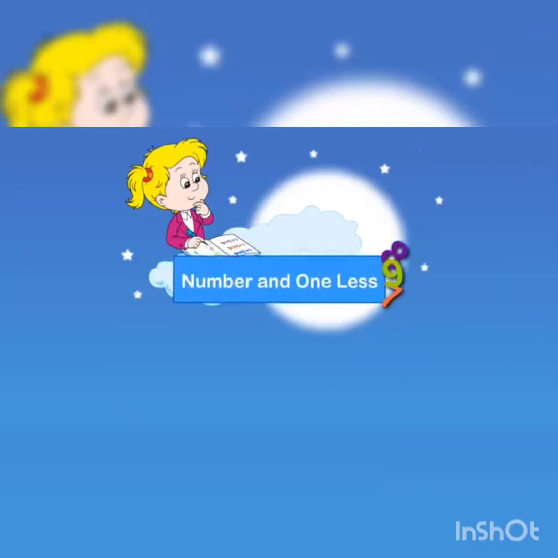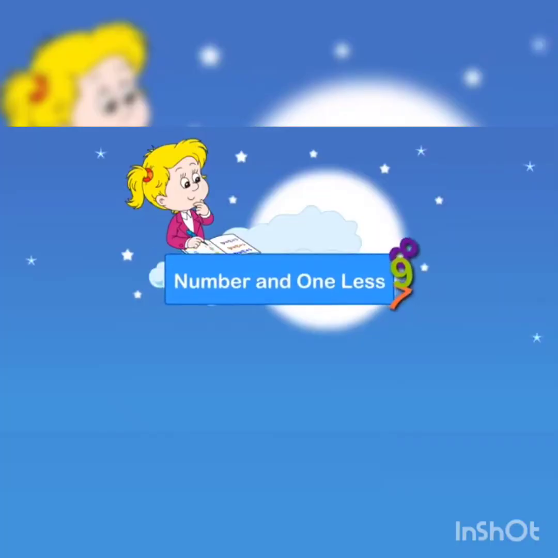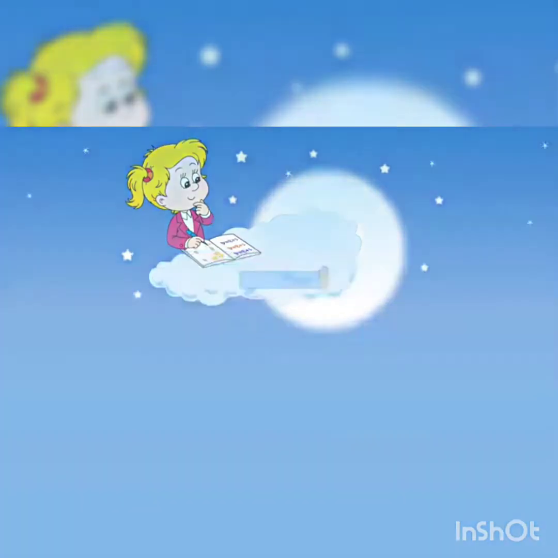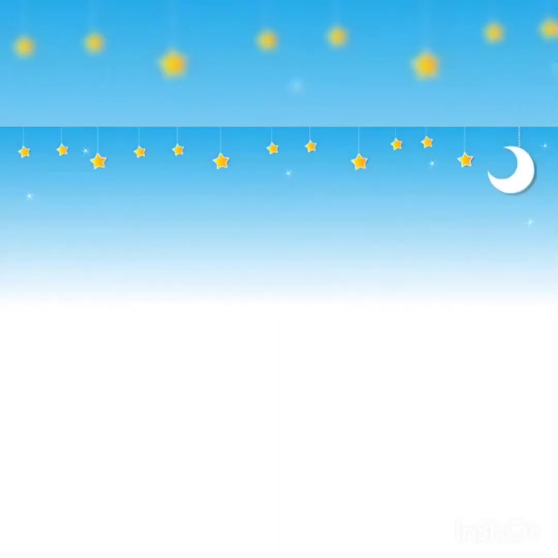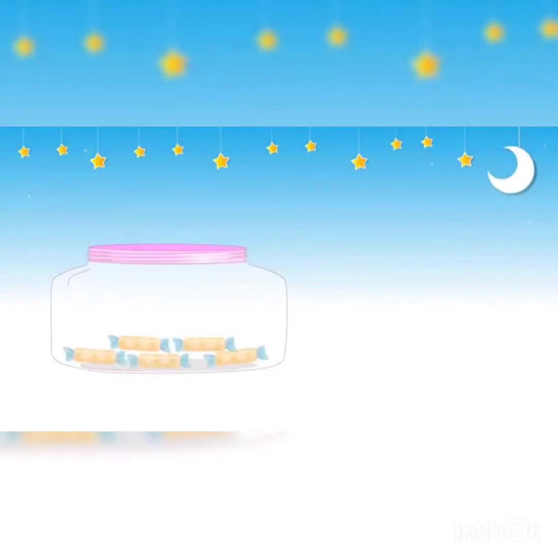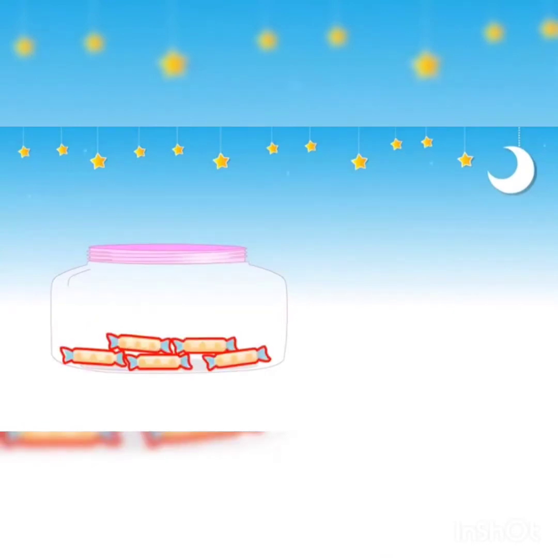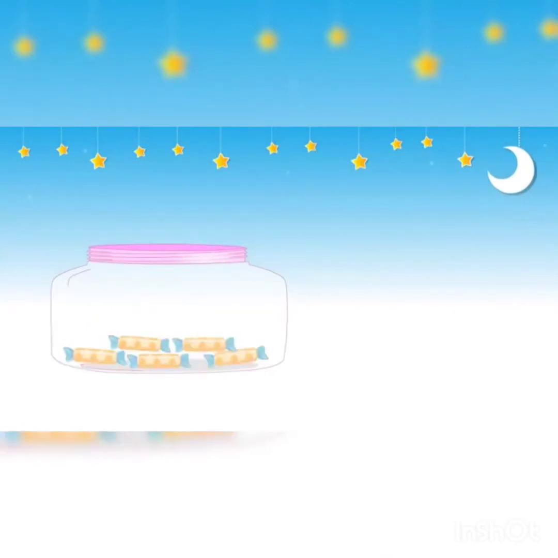Okay. The next property of subtraction is subtraction of one number and one less. Here we can see one example. All of you look at the picture. How many chocolates are there in the jar? Yes, here we can see there are 5 chocolates in this jar.